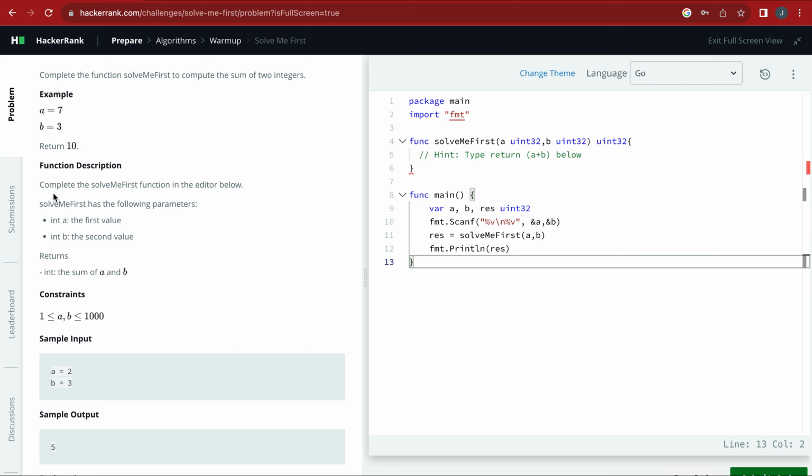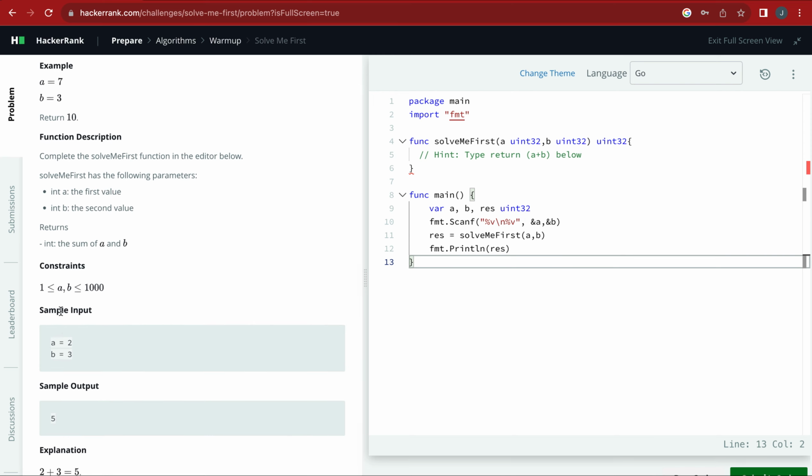You can go ahead and read the description. In fact, I suggest you read the description, see the sample input, and see the constraints. The constraint is telling you that a and b are going to be from 1 to 1,000, nothing more than that. It's not going to be lower than one and not more than 1,000. So you read the constraints.